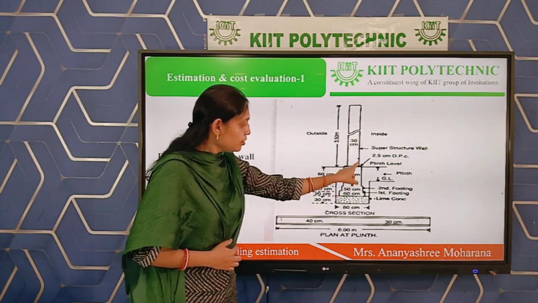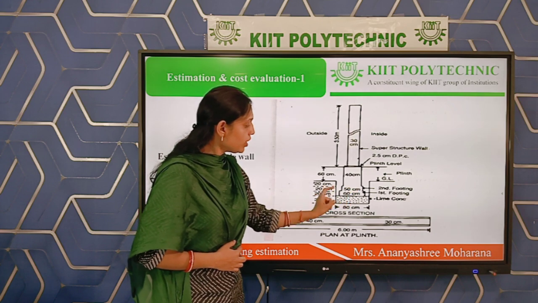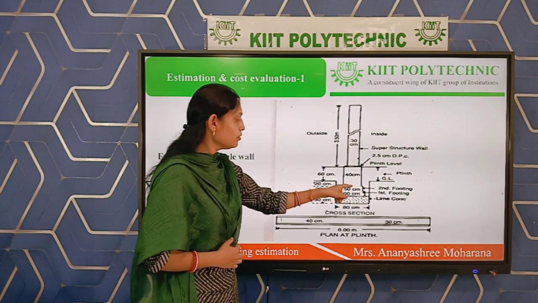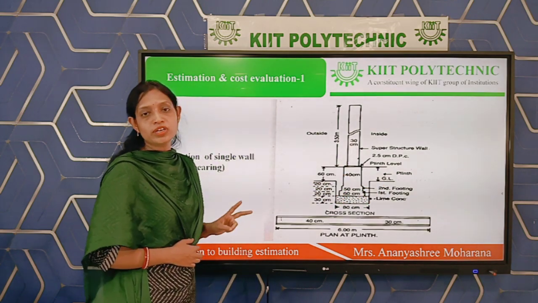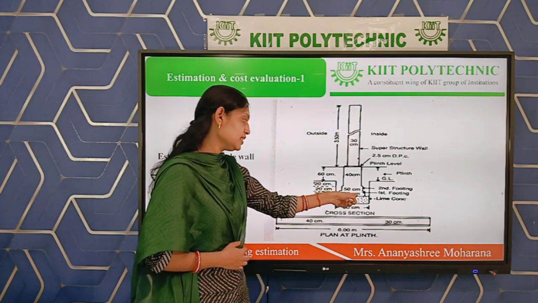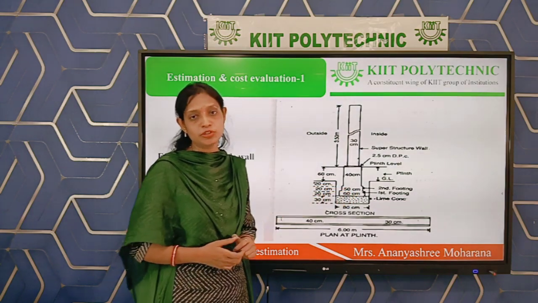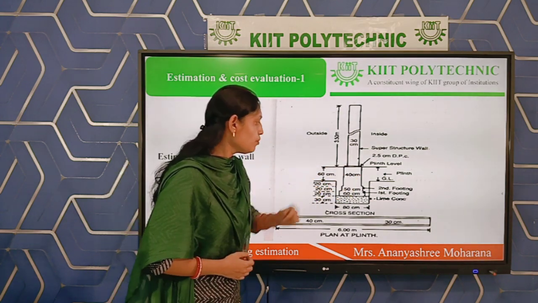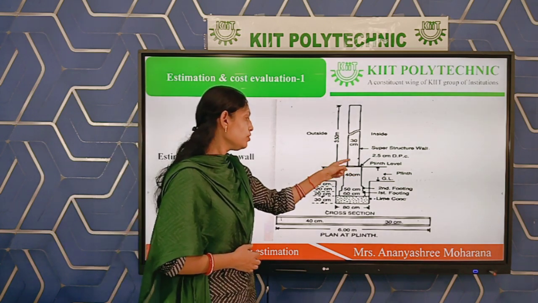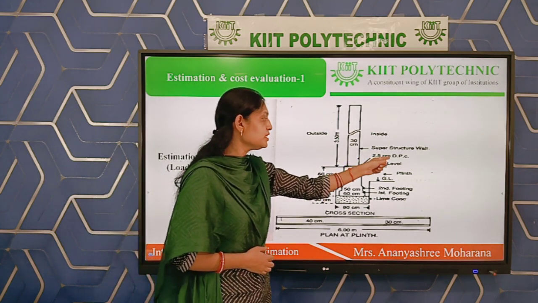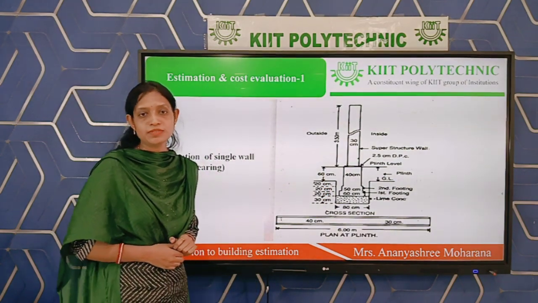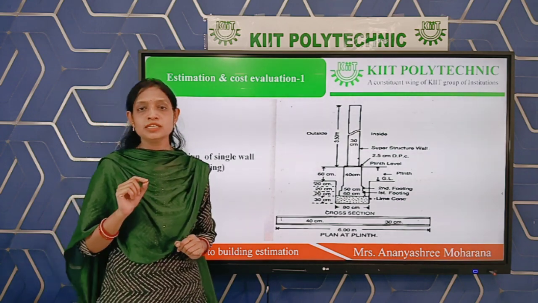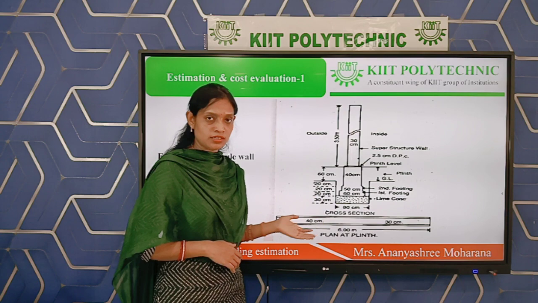This is the foundation part, that means brickwork. First footing, second footing. Only two footings are there. The first footing is 60 centimeter width, then the second footing is 50 centimeter width. Above that, the plinth is provided, whose height is 60 centimeter and width is 40 centimeter. Over that, DPC is provided, which is 2.5 centimeter thick, that means 2.5 centimeter is the height. The height of the DPC is always neglected. We will discuss it later.